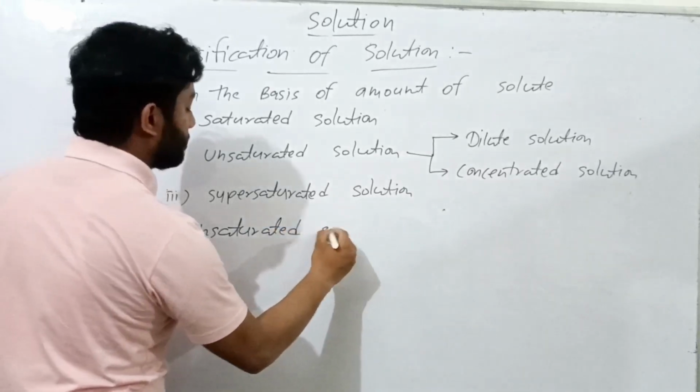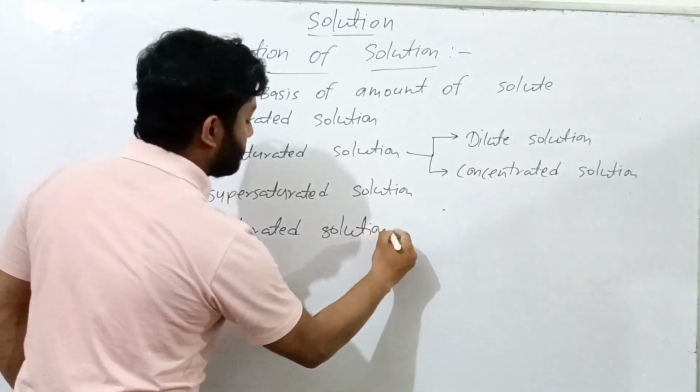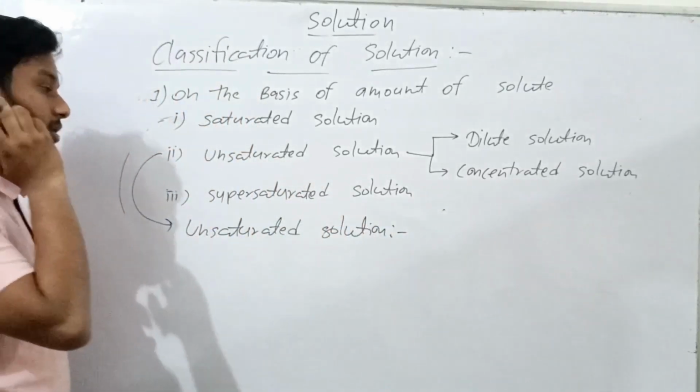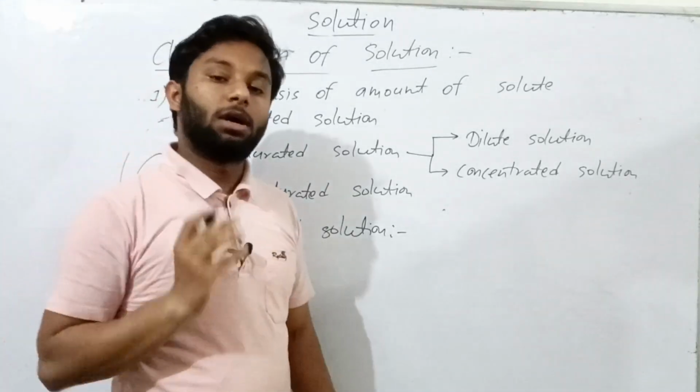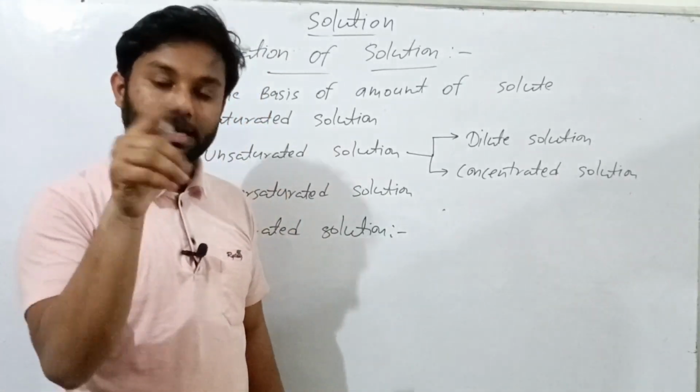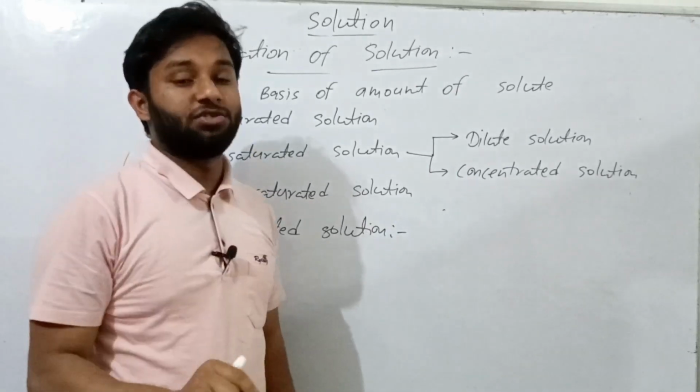An unsaturated solution is a type of solution in which the amount of solute present is smaller than in a saturated solution.